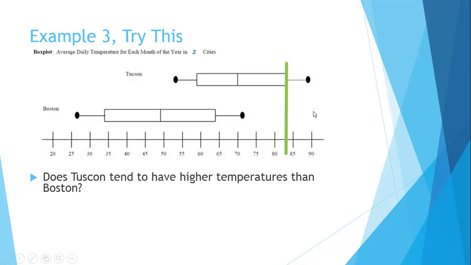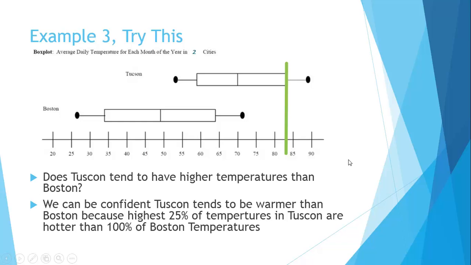Well, when we look at the upper quartile of Tucson, we see that it is higher than any temperature in Boston. So if you lived in Tucson, you can have a temperature higher than 83 degrees. They'll never get there in Boston. So the comparative statement is this: we can be confident that Tucson tends to be warmer than Boston because the highest 25% of temperatures in Tucson are hotter than 100% of temperatures in Boston.